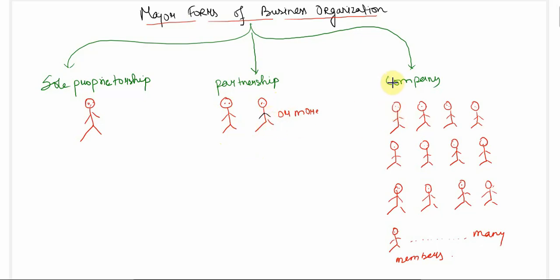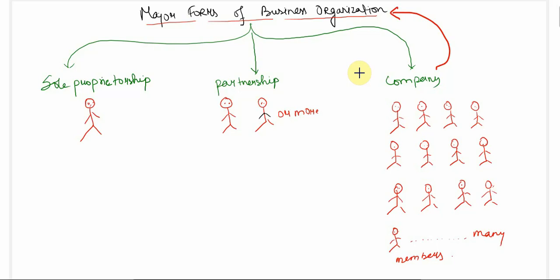The next form of business organization is company. When we discuss large scale business organization, then mostly we talk about company. It's not that a partnership cannot be a large scale business organization, and even sole proprietorship can be, but mostly when it comes to large scale business organizations, we discuss company. In a company we can have many members. Why do we have so many members in a company? We'll be discussing that.